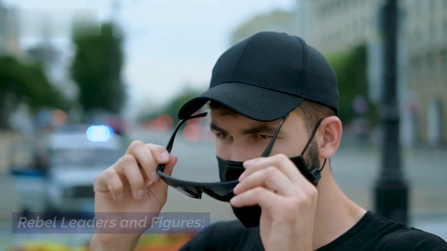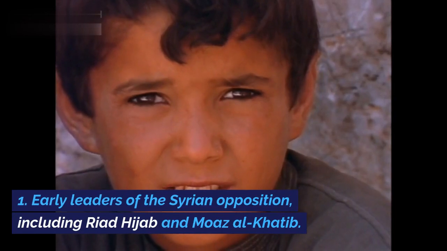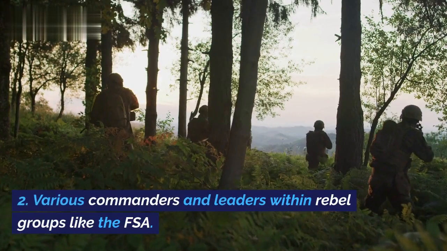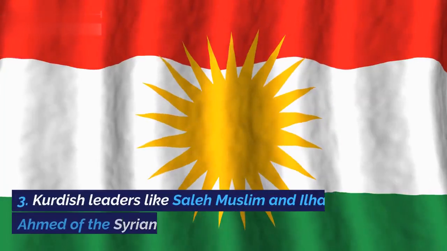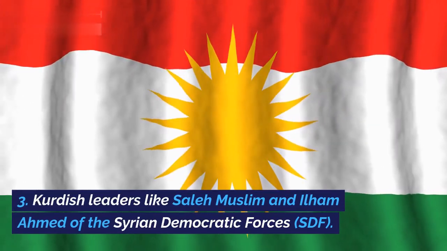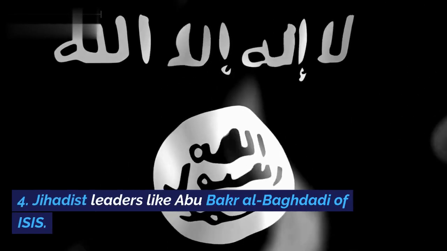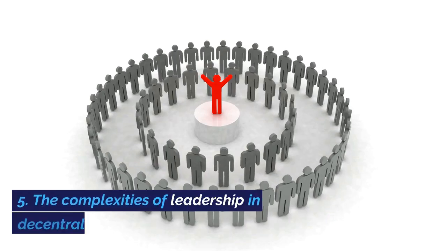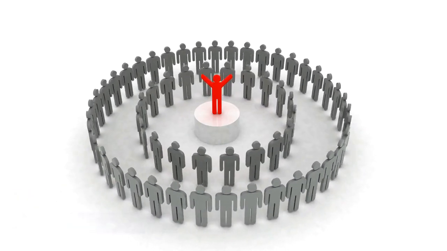Rebel leaders and figures. 1. Early leaders of the Syrian opposition, including Riyad Hijab and Moaz al-Khatib. 2. Various commanders and leaders within rebel groups like the FSA. 3. Kurdish leaders like Salih Muslim and Ilham Ahmed of the Syrian Democratic Forces, SDF. 4. Jihadist leaders like Abu Bakr al-Baghdadi of ISIS. 5. The complexities of leadership in a decentralized conflict.